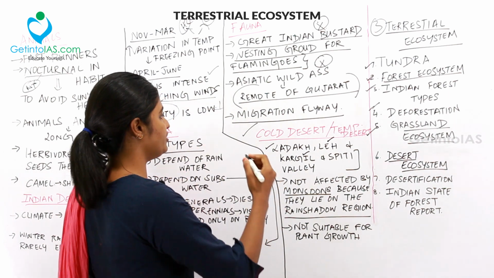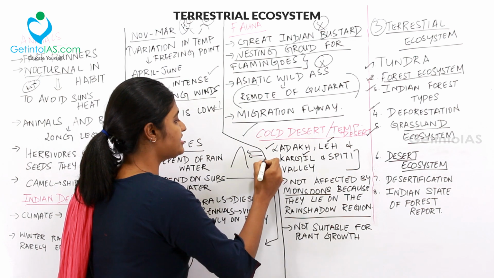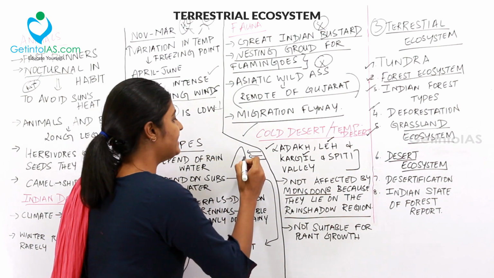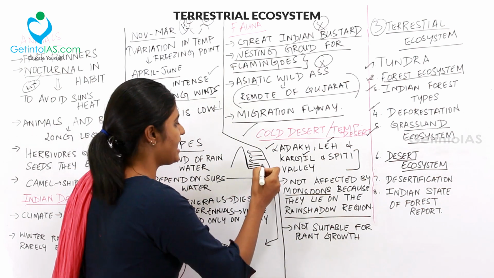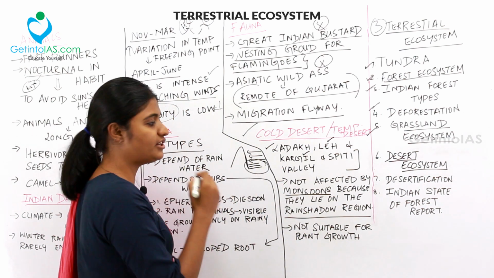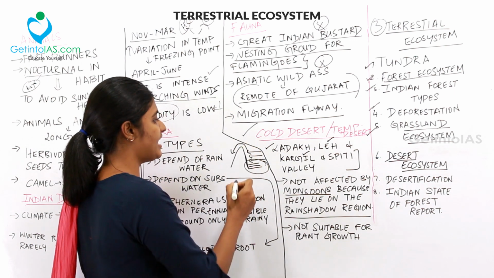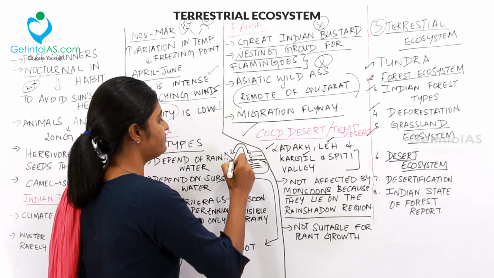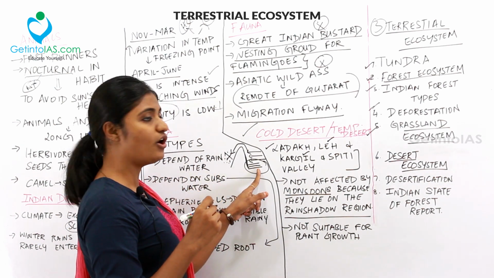What is a rain shadow region? For example, if there is a mountain here and the wind is carrying moisture and hits this region, the rainfall or precipitation happens on this part of the mountain. When this wind goes up and goes to the other side, the precipitation will be absent over here because all the moisture has been taken away on the first side.